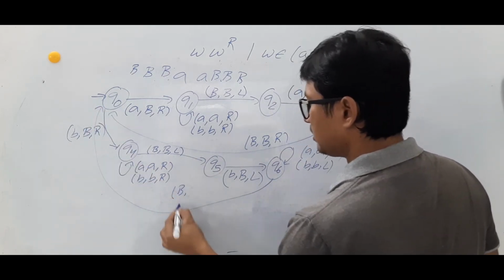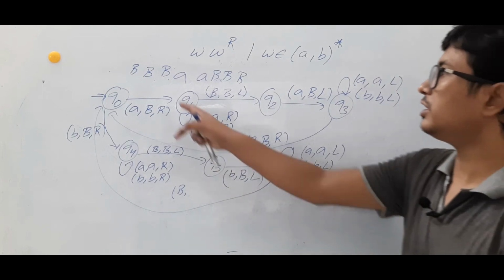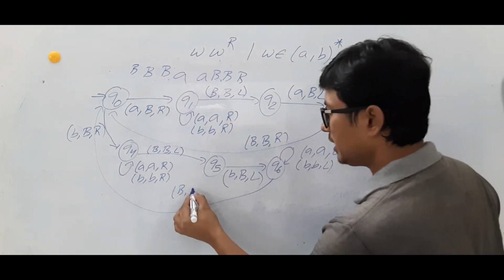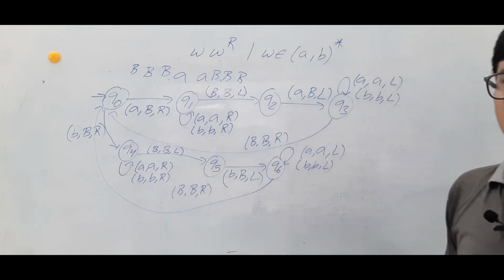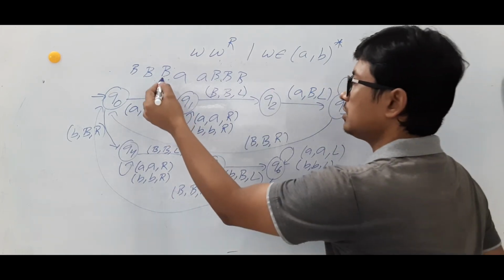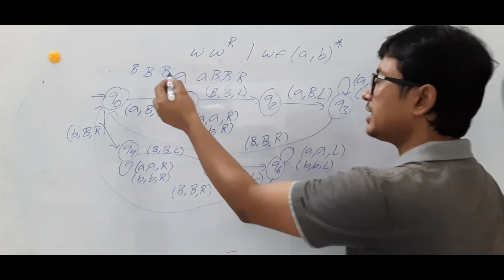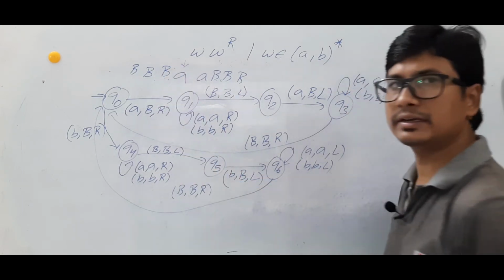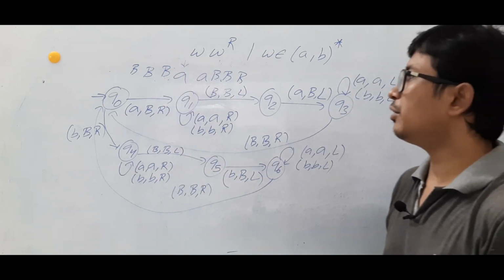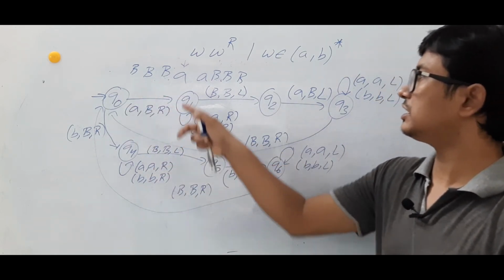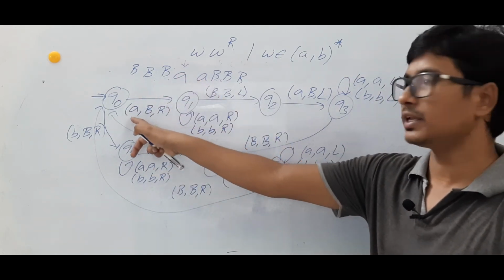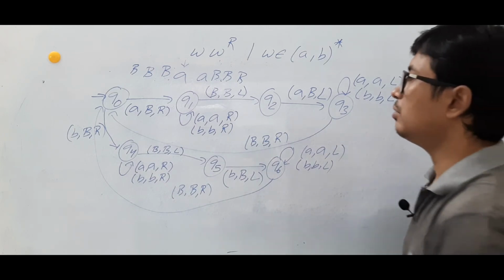If it finds a blank, then what will it do? It will make it a blank and move to the right. Are you able to understand? So this blank, it is making it a blank, moving to the right. Are you able to follow? Now again you are in the state Q0, which is the initial state. So from the initial state, again if you see an A, you are making it a blank, moving to the right.